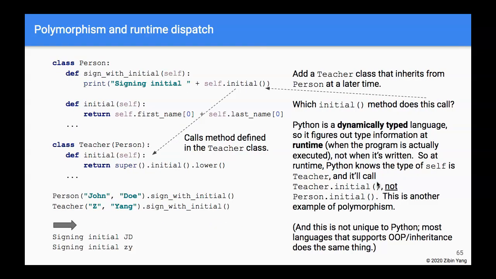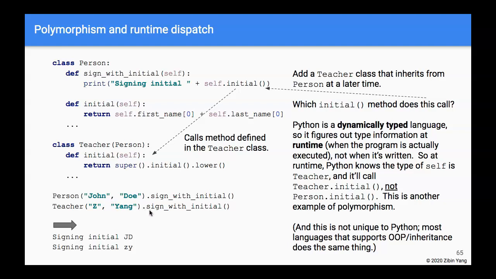Now, the reason it works is because Python is a dynamically typed language. So at runtime, when the program is actually executed, at that time it figures out the type of the objects, right? And critically, not when the code is written. So when the code is executed, Python would know that this instance is of type Teacher.